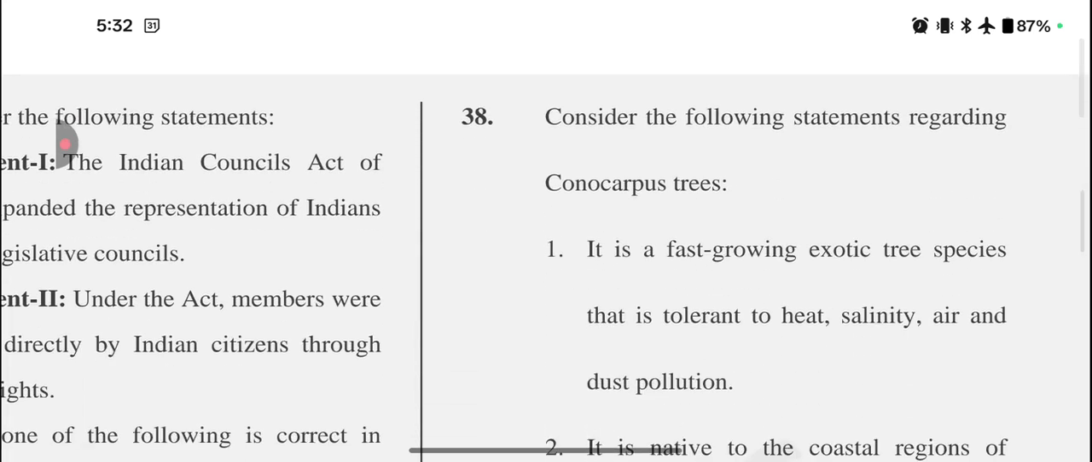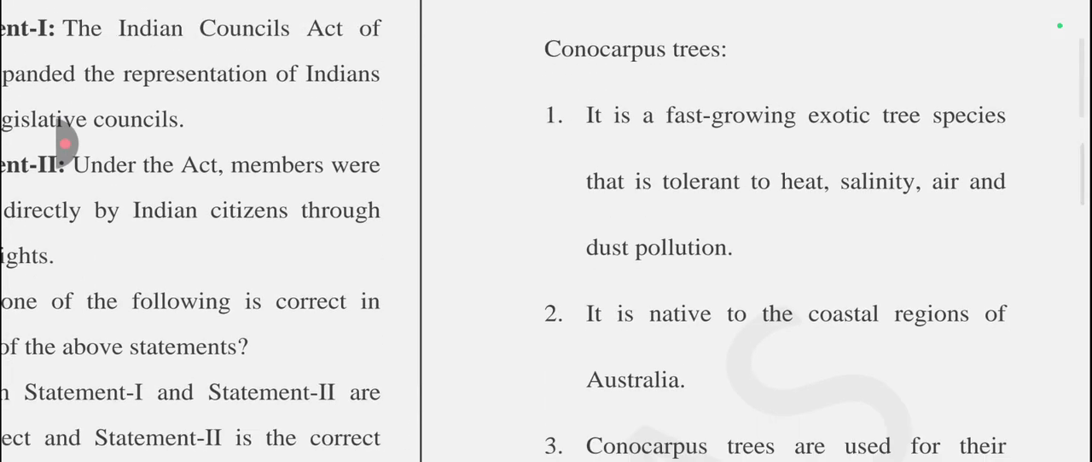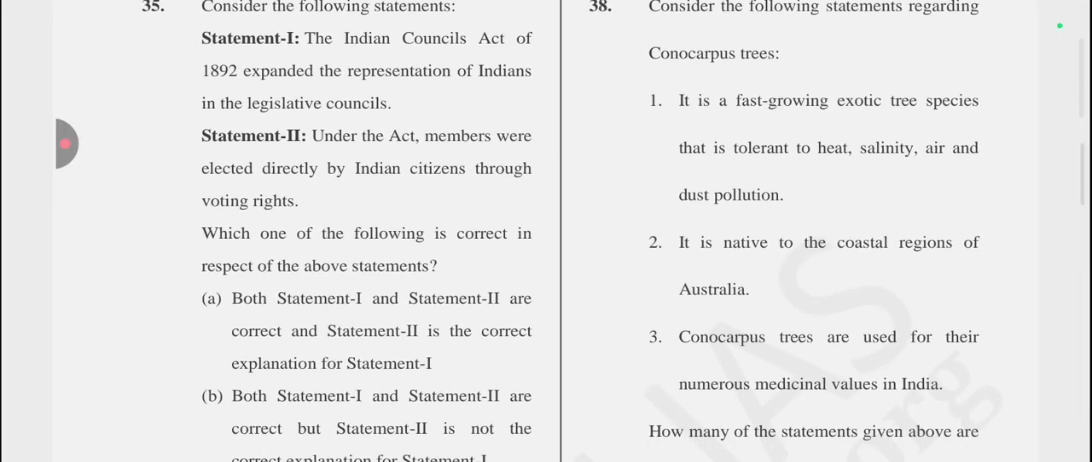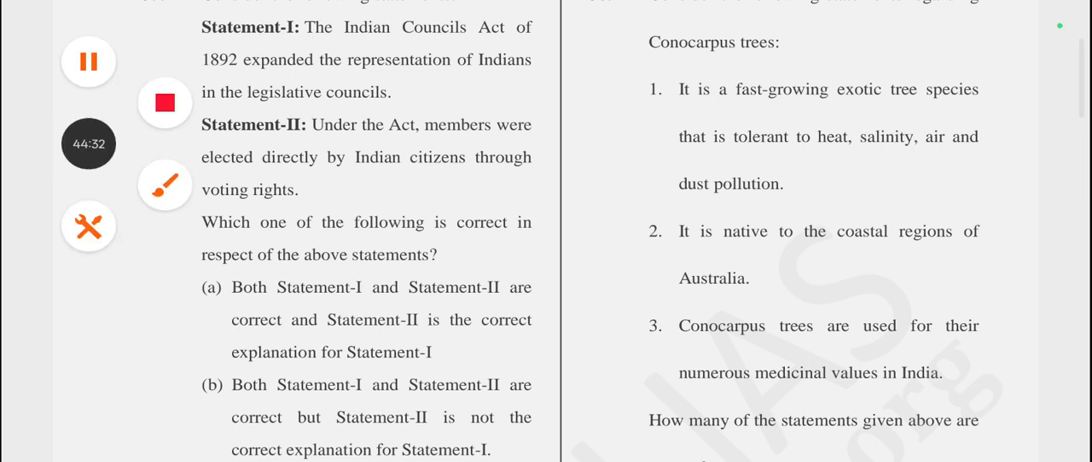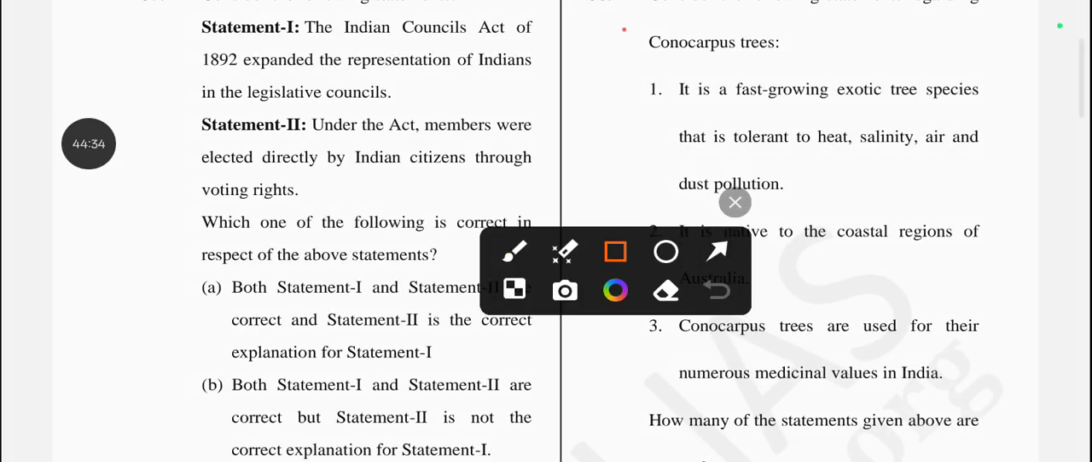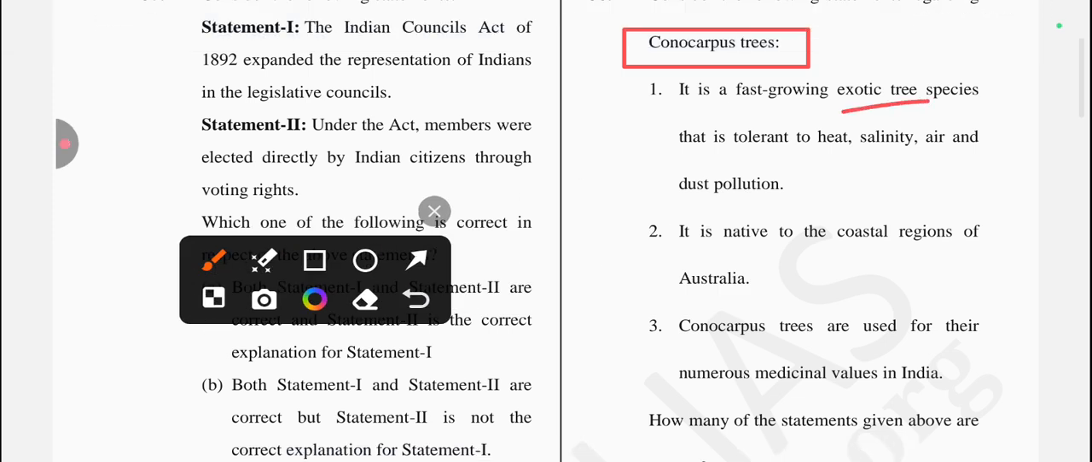Next question is, consider the following statements regarding the Conocarpus tree. Okay, related to the Conocarpus tree, it is asking about the correct one. So the first statement is, it is a fast growing exotic tree species that is tolerant to heat, salinity, air and dust pollution. Yes, it's a correct one. Next one is it is a native of the coastal region of Australia.